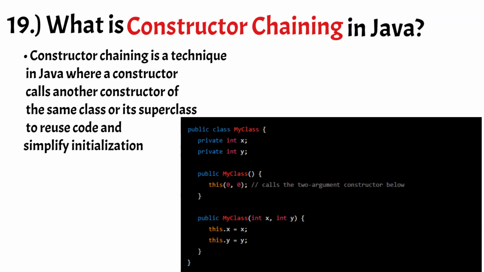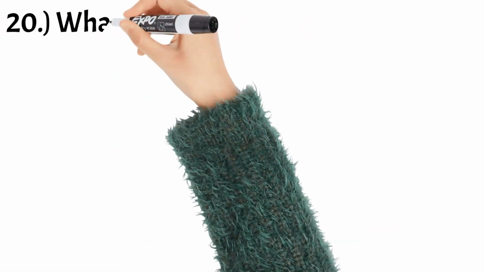In this example, the noArgument constructor calls the toArgument constructor using this keyword. This initializes the object with x and y values of 0. By chaining the constructors, we avoid duplicating the code in the two constructors and make it easier to maintain the code.